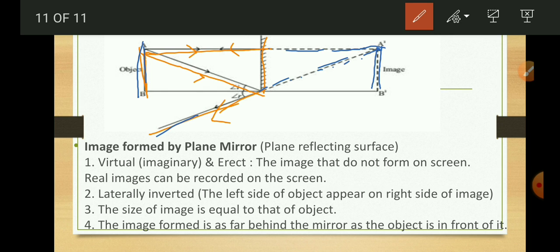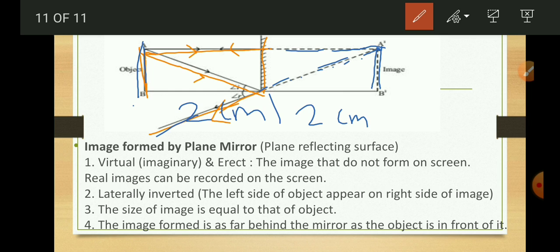It means if the distance between the object and the mirror is 2 centimeter, then the distance between the image and the mirror is also 2 centimeter. So in case of a plane mirror, the size of the image is the same and the distance of the image and the distance of the object from the mirror are the same. And the image is laterally inverted.